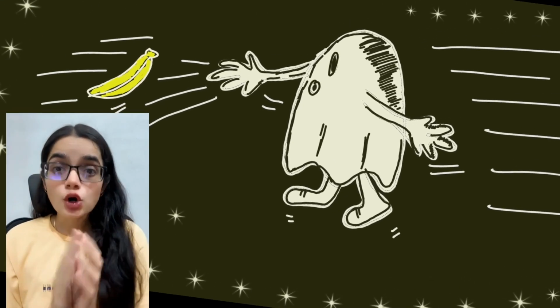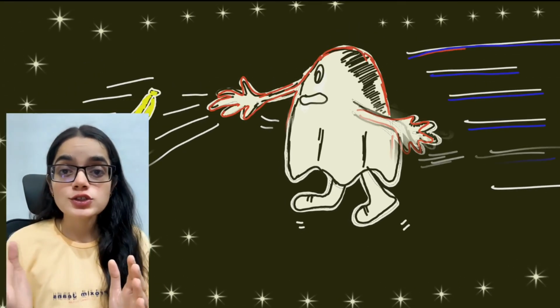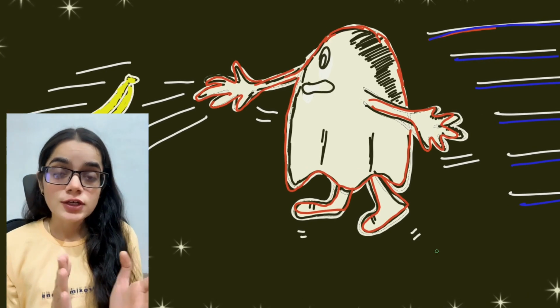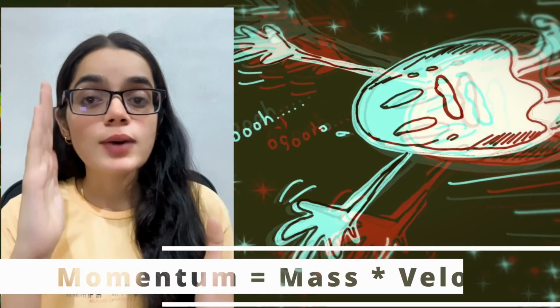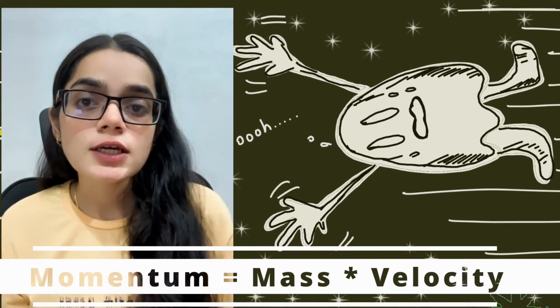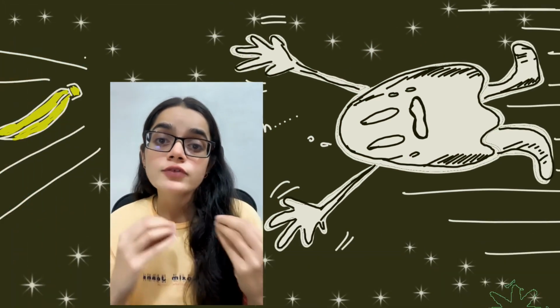So this works because of momentum. You throw things in one direction, you go in the opposite direction. How does this happen? Let's break it down for you. Momentum is a product of mass and velocity. Basically, how much stuff you're moving and how fast you're moving it.